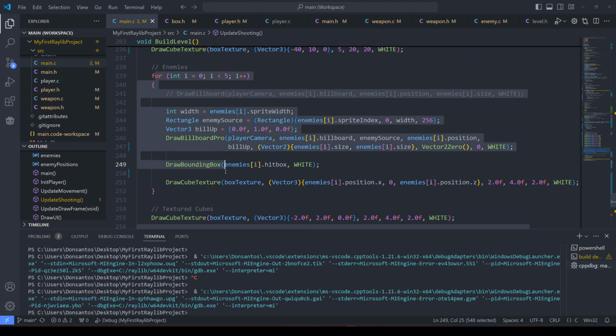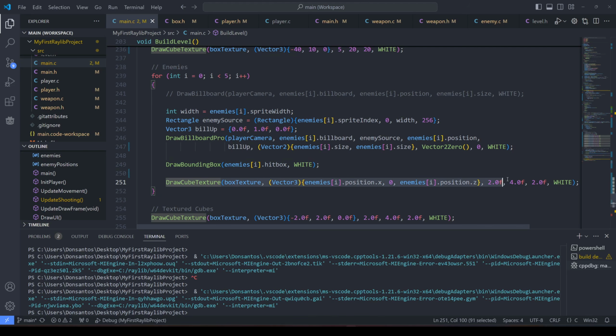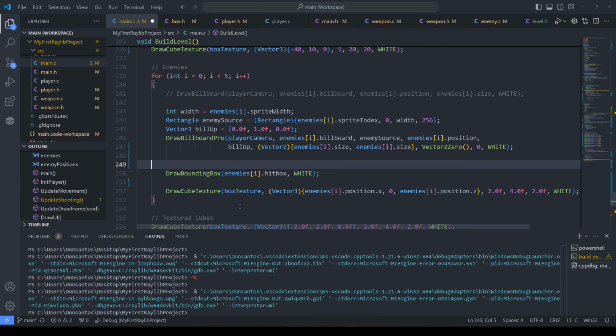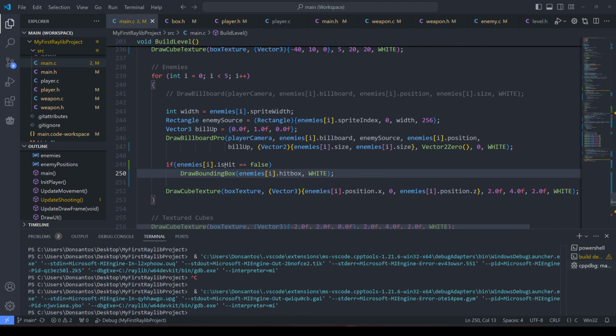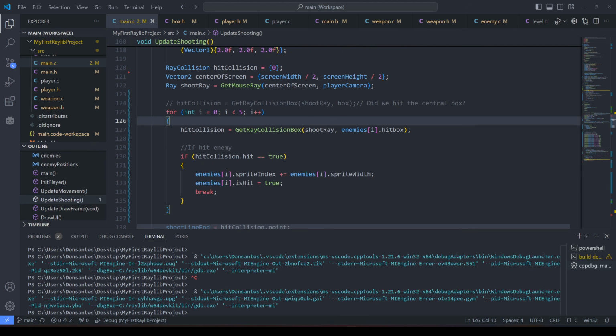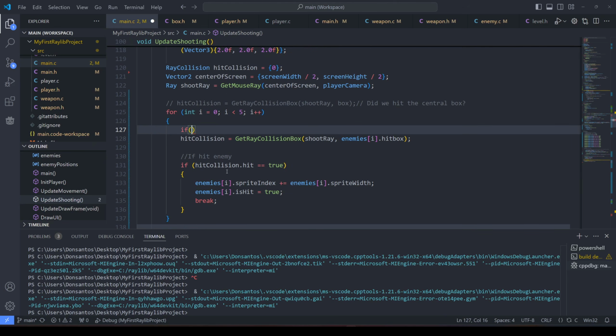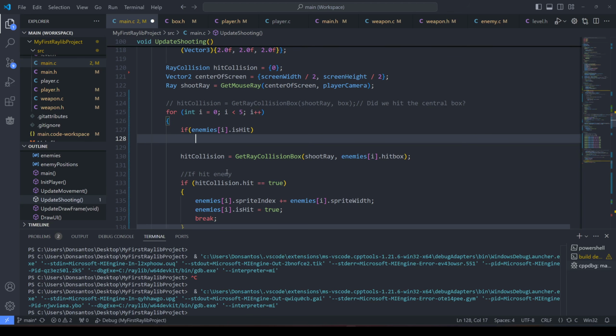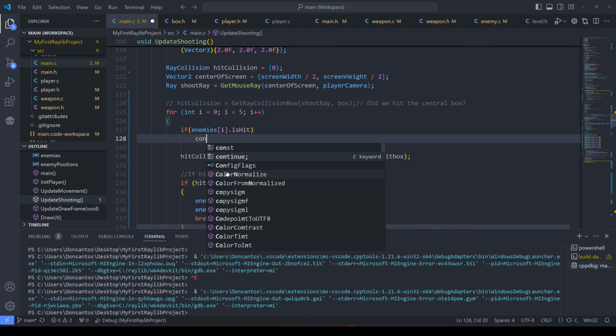Draw billboard pro. Yeah, here we go. So here we're drawing all the enemies. We're drawing the billboard for the enemy. We're drawing the bounding box for their hitbox. And we're drawing the cube that they're standing on. So here we could go, if enemy is hit, this is false, draw the bounding box. So we're not drawing the bounding box if they haven't been hit. If they have been hit, sorry. Okay, so I'll add another conditional here. This is not pretty, but if we're about to calculate the ray against an enemy that has already been hit, then we just continue. Let's see if that works.